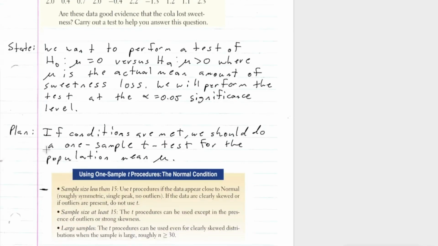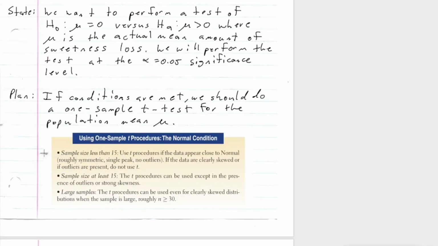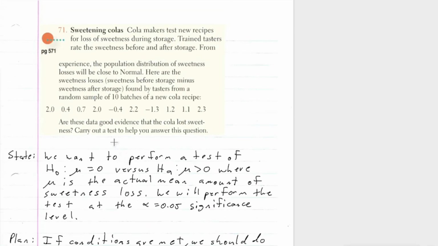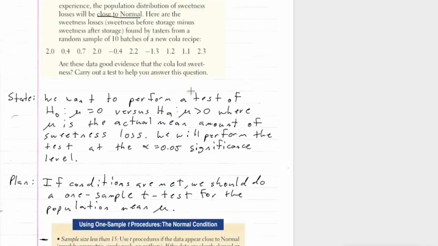So our plan is, if conditions are met, we should do a one sample t-test for the population mean mu, and it falls into this category here. Our sample size is less than 15. We can use the t procedure if the data appears close to normal. And the reason why we can do that is because we do have 10 data points, and it is close to normal. It's given in the problem, right?